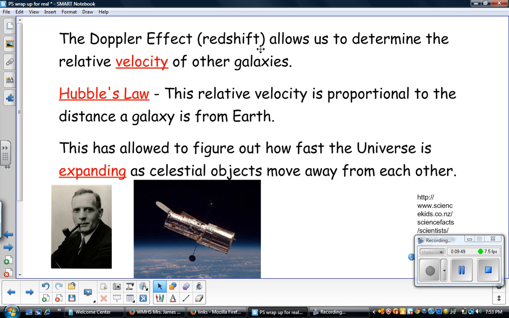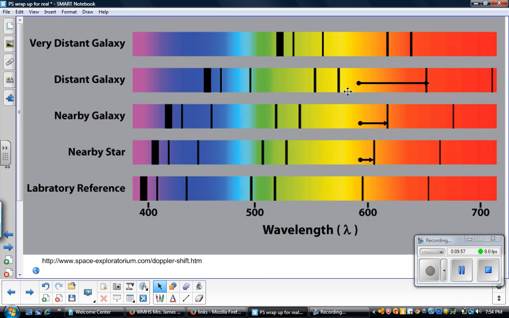The Doppler effect, this idea of redshift, allows us to determine what the relative velocities are of those other galaxies. So the greater the redshift, the greater the relative velocity compared to us. So this is moving away from us faster than this is. This is moving faster away from us than this is. This is moving faster away from us than this is, and so on.